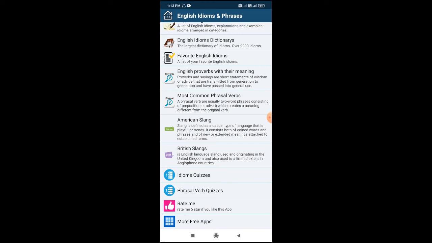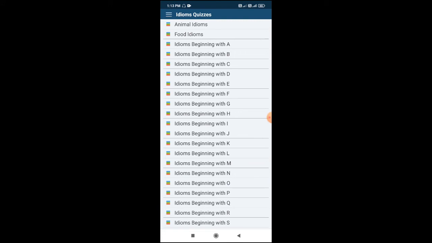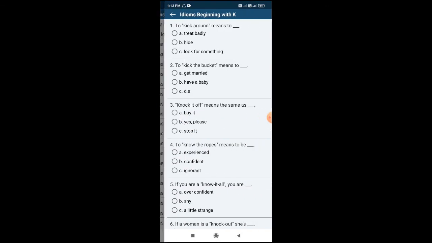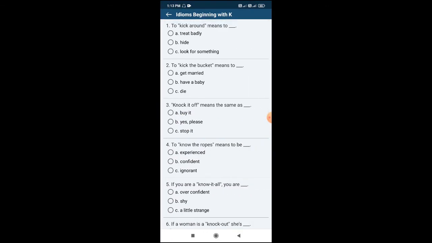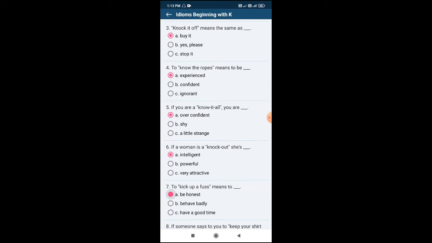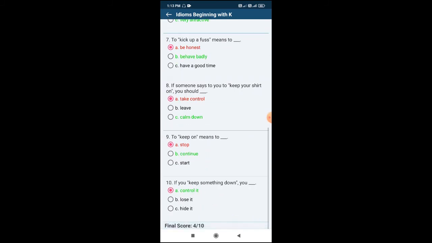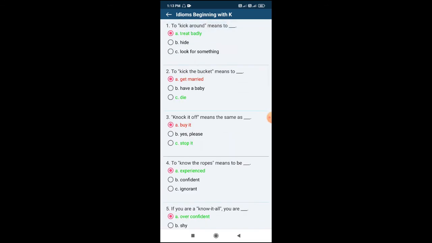They also have a feature called quizzes. So if I go in this particular section, now if I want to have a quiz of those idioms that start with K, if I click on it, I'll be getting all the idioms which start with K. So I'll just be clicking on the option A randomly. So here I have got a score of 4 by 10. The right answer is shown in neon green color and the wrong answer is shown in red color.